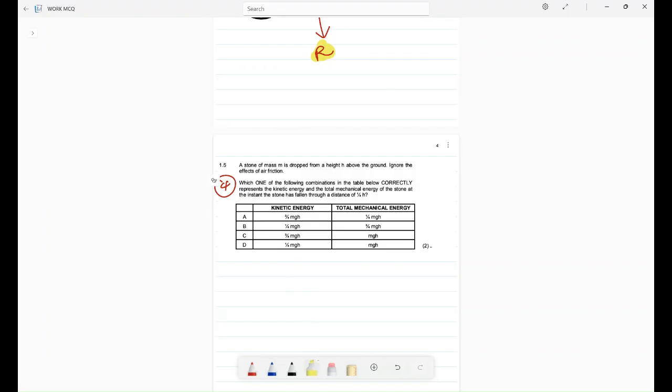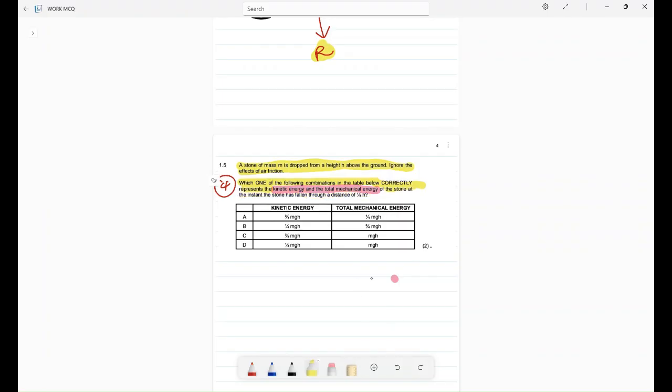Question 1.5 states that a stone of mass m is dropped from a height above the ground. Ignore the effect of air friction, very important. Which one of the following combinations in the table below correctly represents the what? Let me use a different highlight. The kinetic energy and the total mechanical energy of the stone. The instant the stone has fallen a distance of 1.4.